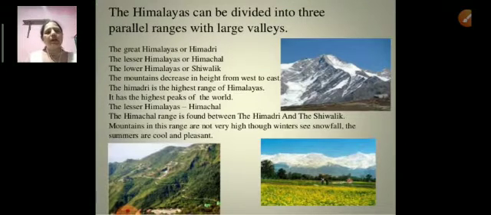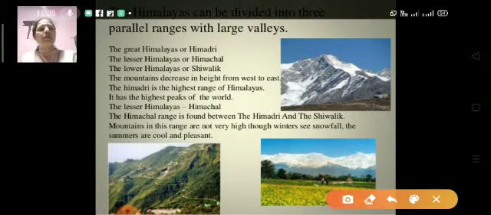So next, the Himalayas can be divided into three parallel ranges with large valleys. The Great Himalayas or Himadri, the Lesser Himalayas or Himachal, and the Lower Himalayas or Sivalik. The mountains decrease in height from west to east. The Himadri is the highest range of the Himalayas. So children, these are important facts. So you have to remember it.